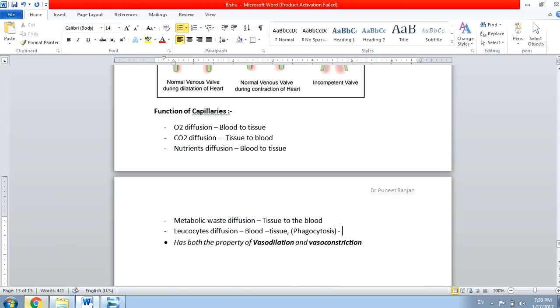So just think, if any foreign particle is there in the tissue, at that time this WBC or leukocyte will go into the tissue and then it will act on the foreign particle.